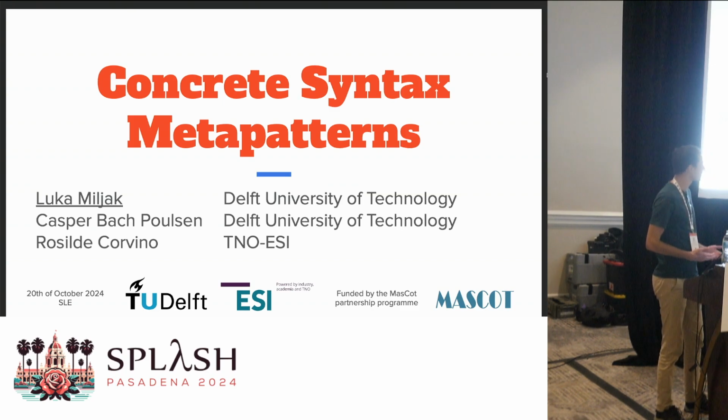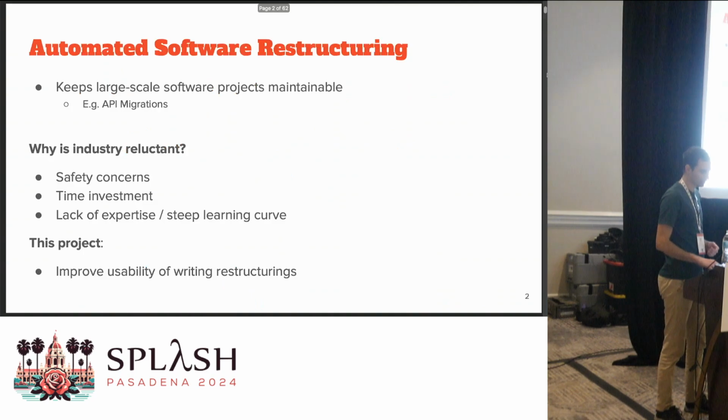In the title of this talk, let me first explain a bit of the context around it. So the context is automated software restructurings or refactorings. We need to apply restructurings or refactorings to keep large-scale software maintainable. You can think of examples like API migrations, like switching a logging framework.